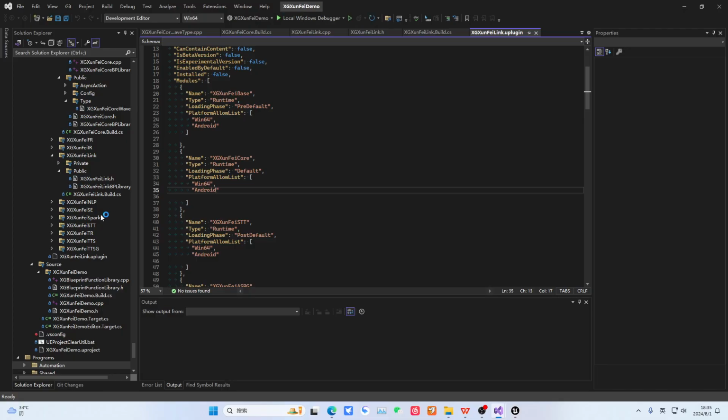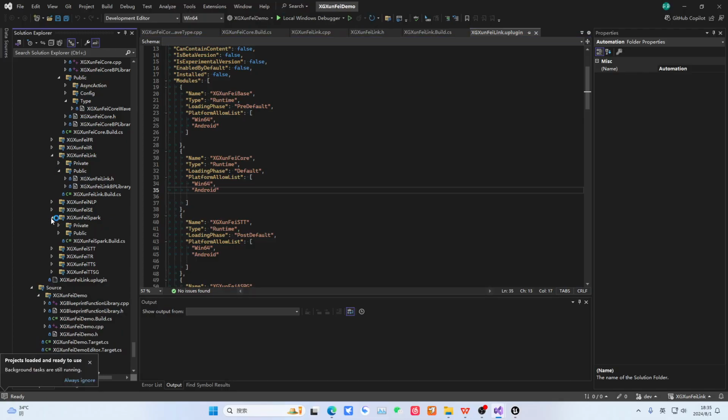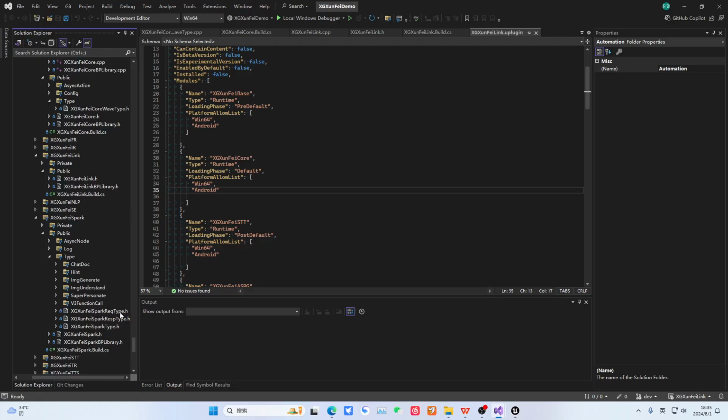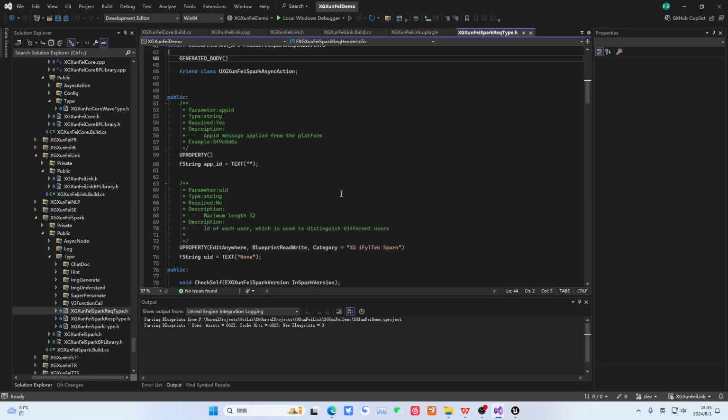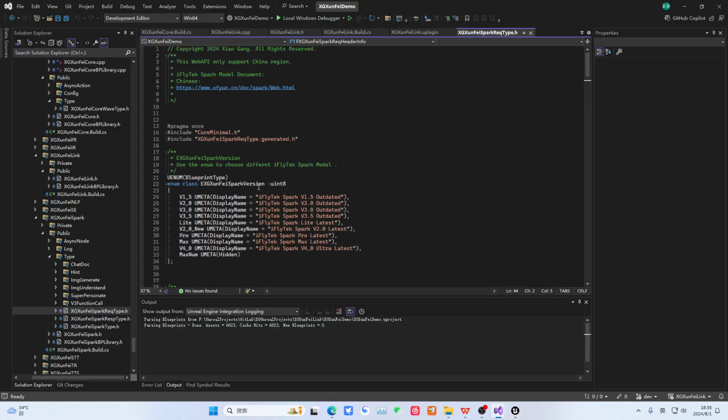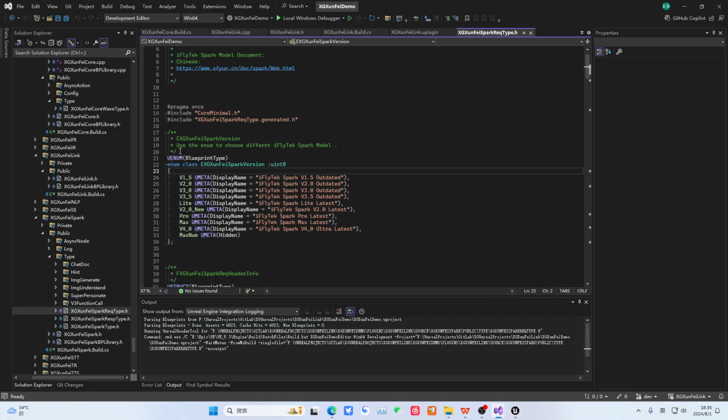Okay, here we have opened a project from Qiangfei. We can see that inside this public folder, we find this public type here. Let's pick any type here. Okay, then we can see that this is an enum, right? This is a way of writing an enum. And it starts with A, no problem. Yes, generally speaking,